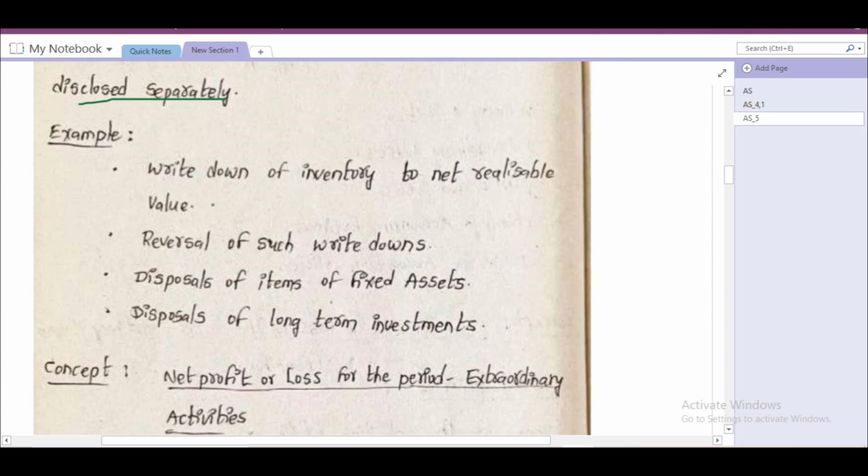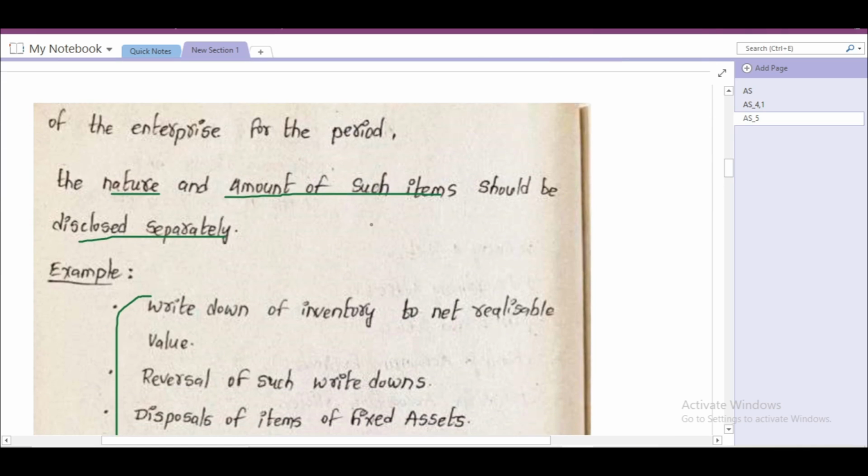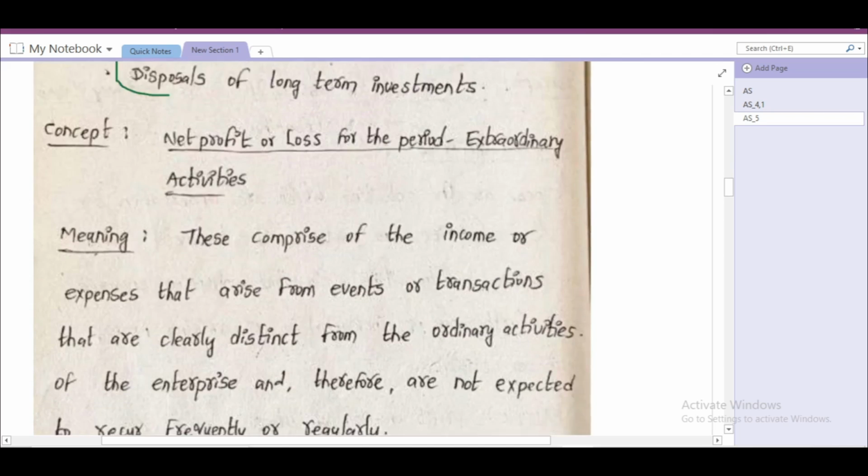For example, write down of inventory to net realizable value, reversal of such write downs, disposal of items of fixed assets, disposal of long term investments. All these items having such size, nature or incidence that explain the performance of the enterprise. So it requires separate disclosure.